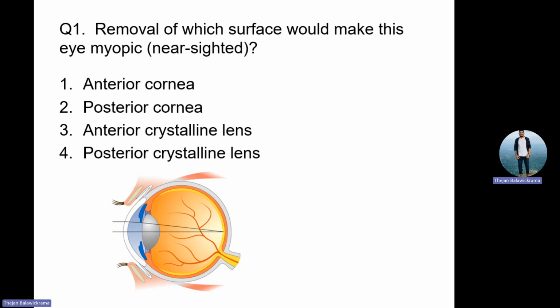So that means what happens? You should remove the minus part. Correct or not? So we have to remove what? The minus part. The more you remove the minus part, the more you become myopic. The more you remove the plus part, the more you become hyperopic. That's what we do with LASIK surgery. What does LASIK surgery do? It reduces the power of the cornea by flattening the cornea. Understood? By flattening the cornea. That's as simple as that. Right? So the more the cornea gets flat, what will happen? Power will increase or reduce?